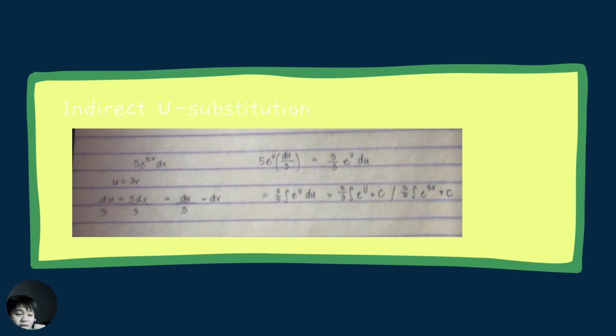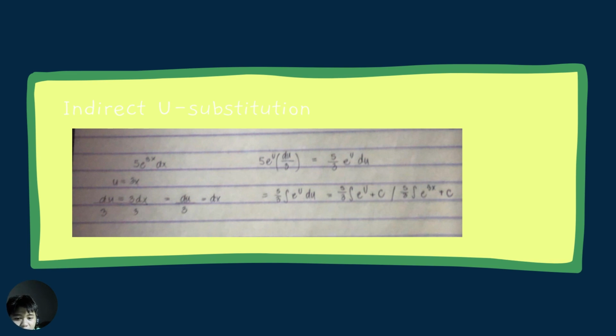Now we're going to be doing our indirect u substitution. It is called indirect because our u and our du are not related at all. So we have the integral of 5 times e to the power of 3x times dx. So we have u, which is going to be 3x. Now for our du, we are going to find the derivative of 3x. So it's going to be 3 dx.